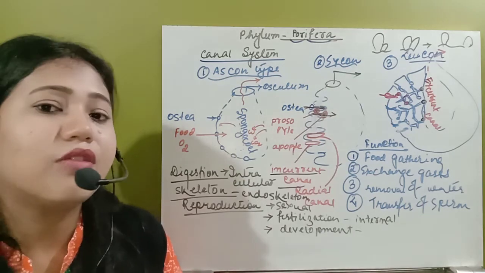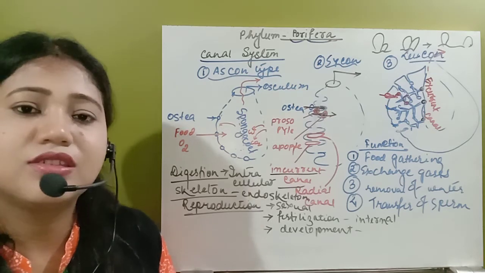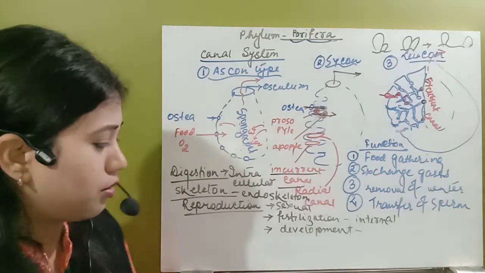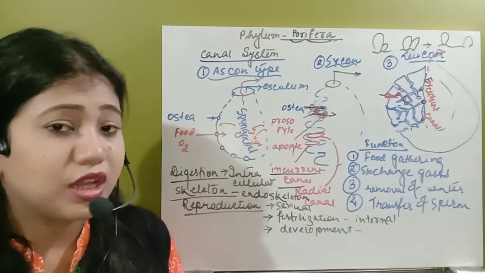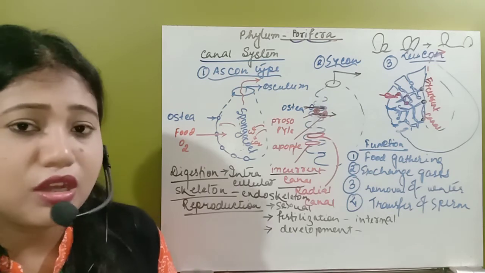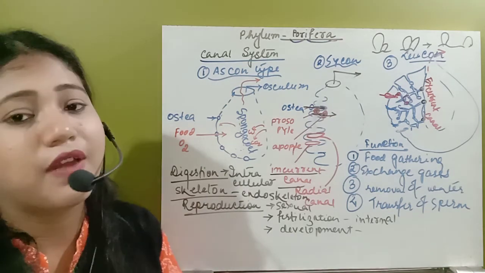So this is all about the phylum Porifera. We have completed the general characteristics, all the characteristics, the canal system I have told, reproduction. One more thing, their common name and scientific name, all of you see, this is very important. So this is all about phylum Porifera.